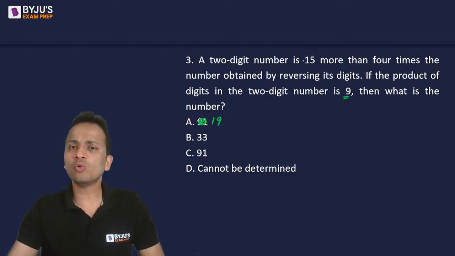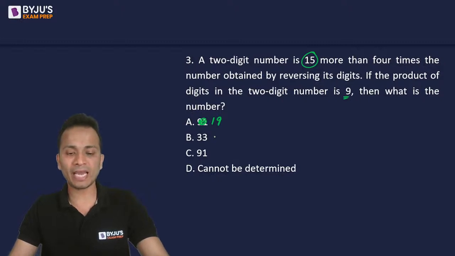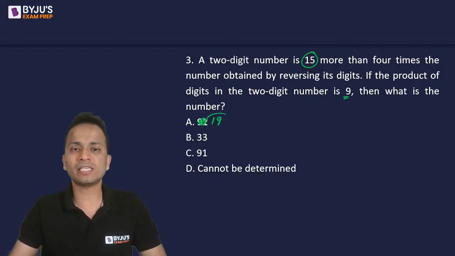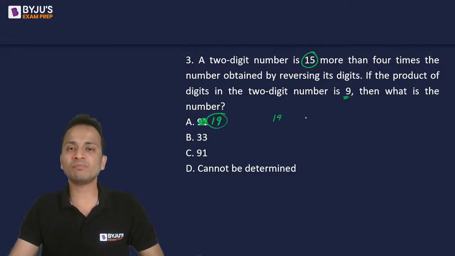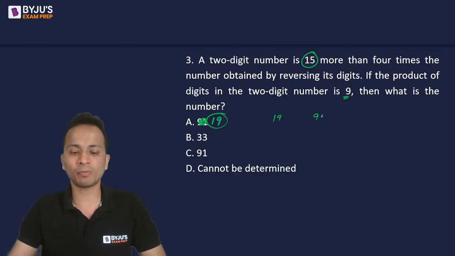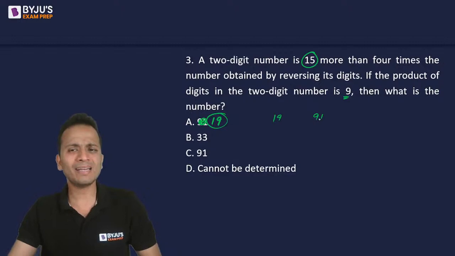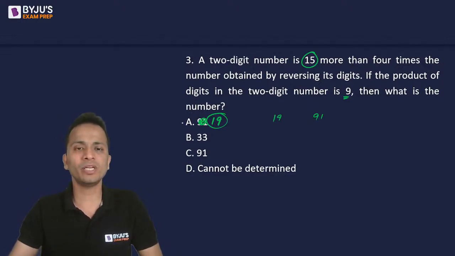Now the question says that a two-digit number is 15 more than 4 times the number obtained by reversing its digits. So you can go through the options as well. There is no need to make any equation. So let's consider this. 19 is 15 more than 4 times the number obtained by reversing. 4 times the number obtained by reversing is 91. Is 19 more than 91? No, it cannot be. 19 is not more than 91. So option A cannot be the answer.